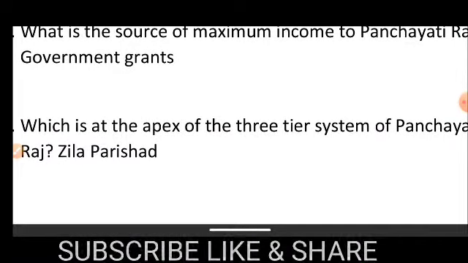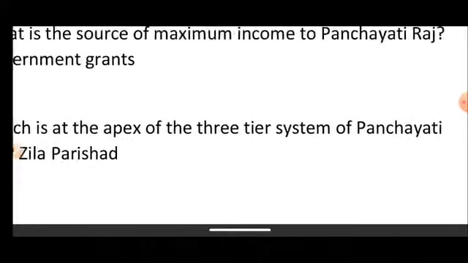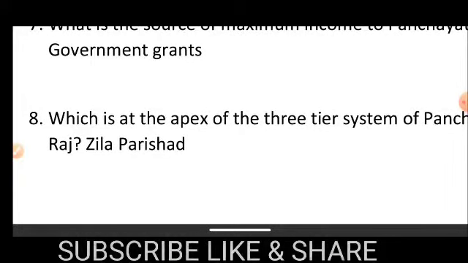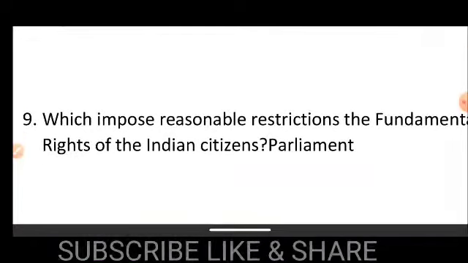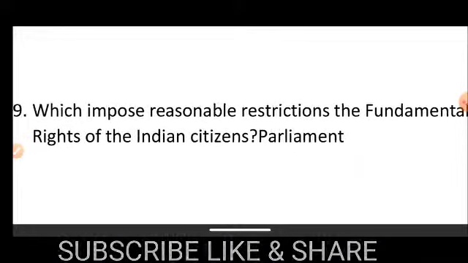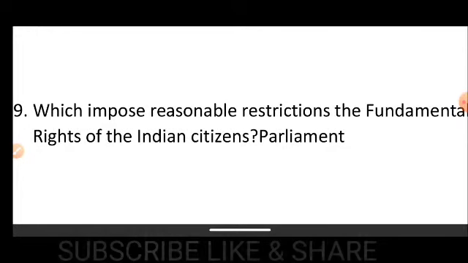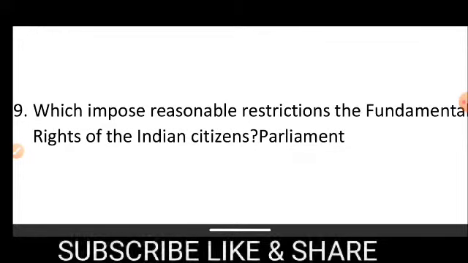Which is at the apex of the three-tier system of Panchayati Raj? The apex of the three-tier system is Zilla Parishad. Number 9, who imposes reasonable restrictions on the fundamental rights of Indian citizens? The answer is Parliament.